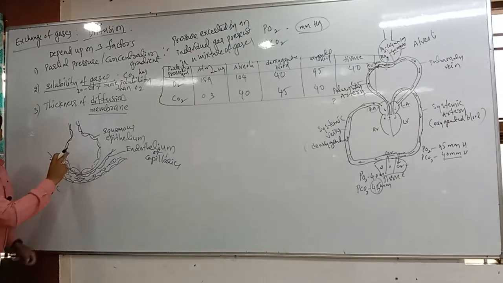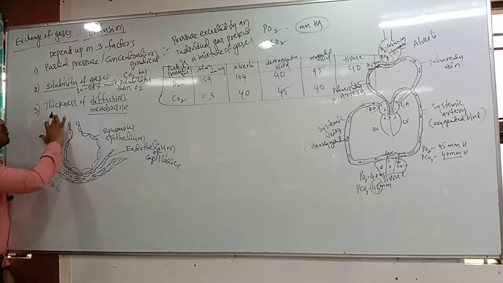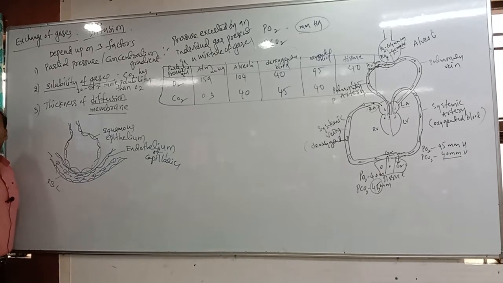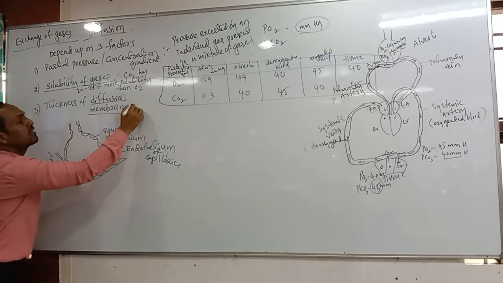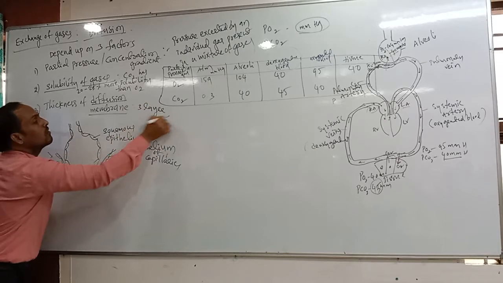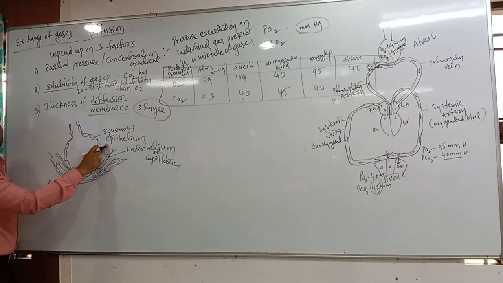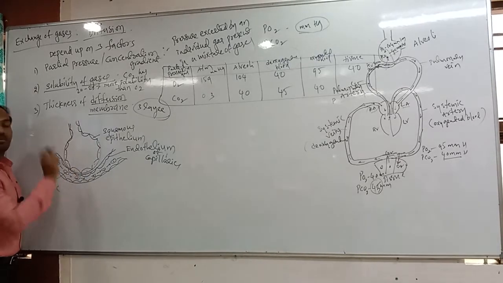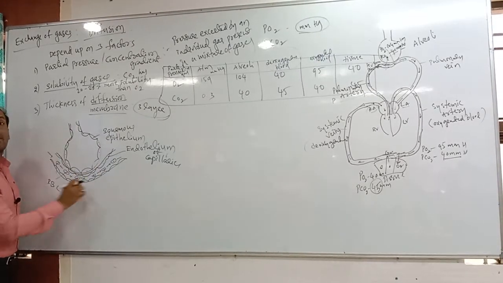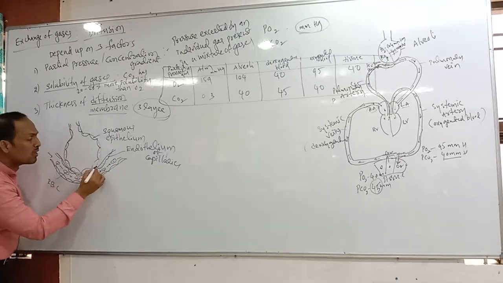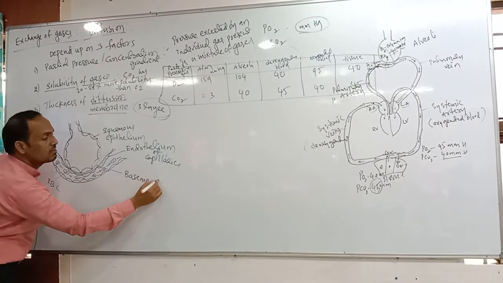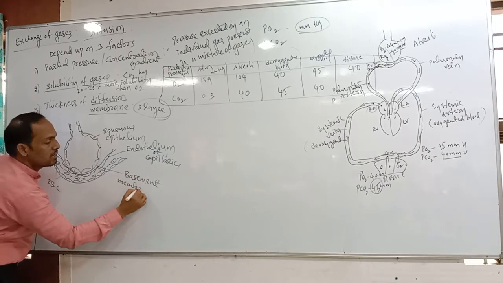Okay? Are you observing? Now we are discussing the diffusion membrane. Diffusion membrane consists of three layers. What are the three layers? Epithelium of which one? Alveoli. Endothelium of which one? Blood capillaries. Between that one small gap is there. What is the name? Basement membrane. This is called basement membrane.